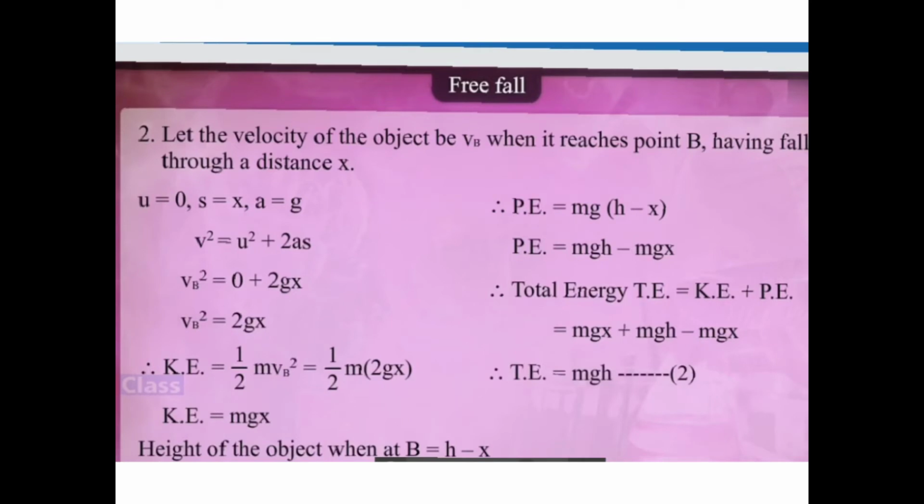Now the intermediate space, whenever it is falling down from above, be it a ball or a stone, whatever it is, when it is falling down. Okay, so let us consider. Now here the object is having the velocity, say VB, because I am considering point B, so velocity I am considering as VB, right? And let it be at a distance of x from A.